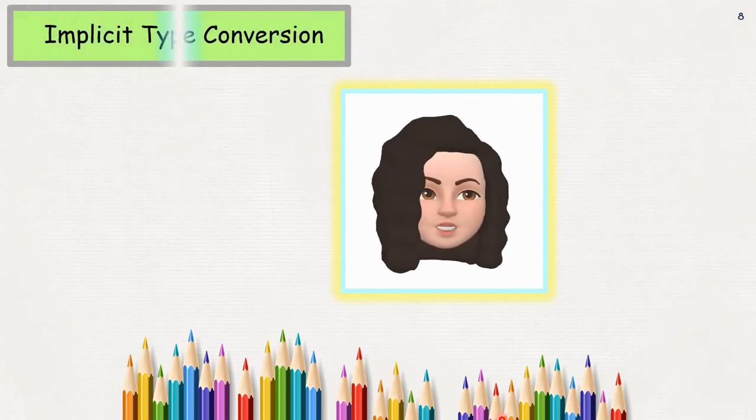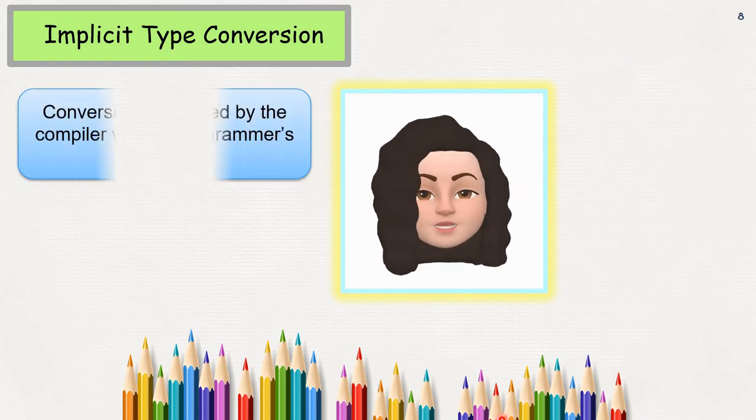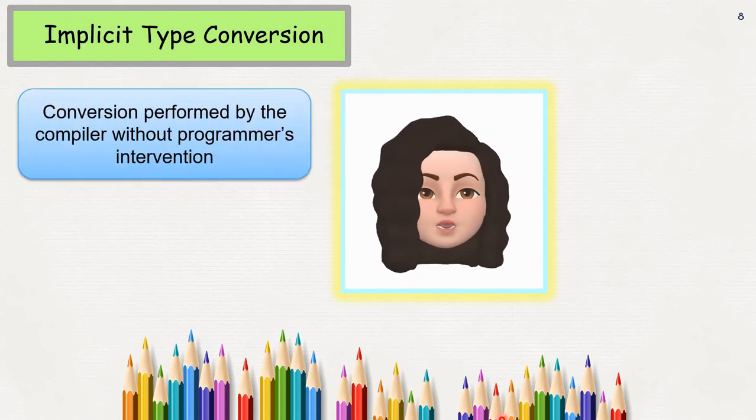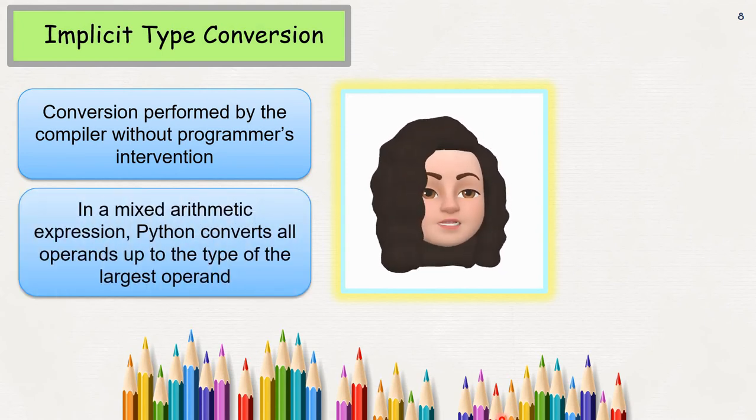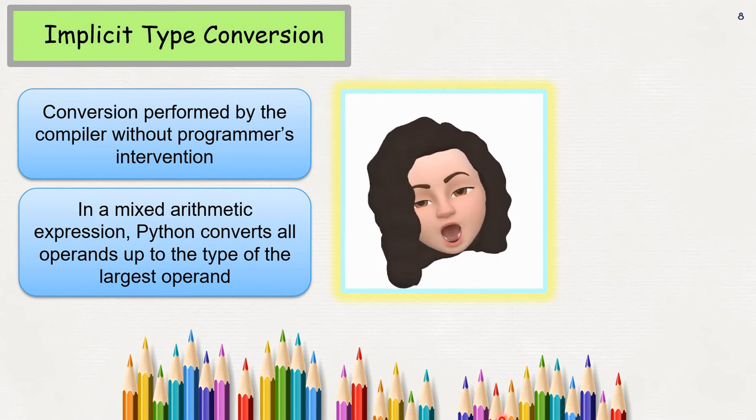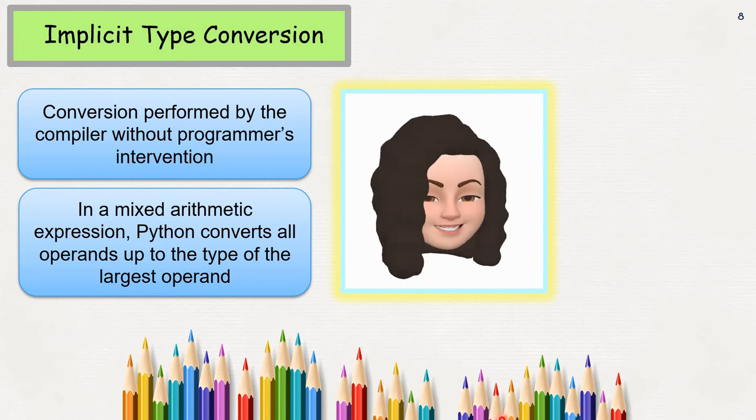Implicit type conversion. This type of conversion is performed by the compiler, not by the programmer. We will not do any conversion; the compiler itself internally will perform all the conversion. So that is known as implicit type conversion. Suppose you are giving an expression with mixed arithmetic operators, then Python will convert all the operands up to the type of the largest operand. I'll explain this statement with an example.